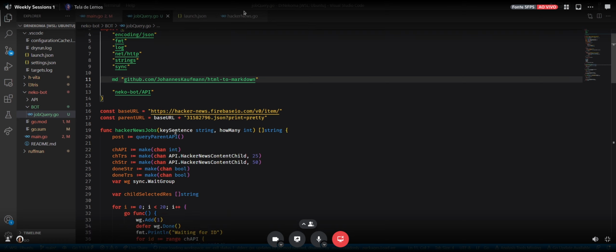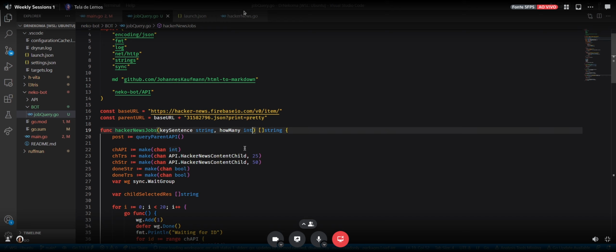Okay, and then we have the main function. This is the function that will receive the sentence that we want to filter and how many posts, because maybe we have 500 posts with the sentence, and you don't want to overload the server. Yeah, just thinking in the future, we could do something more powerful than just matching a string, of course. Yeah, we could, but that's more complicated than what we need.